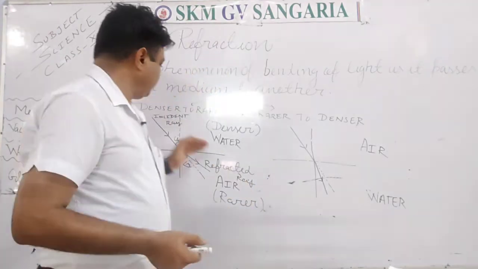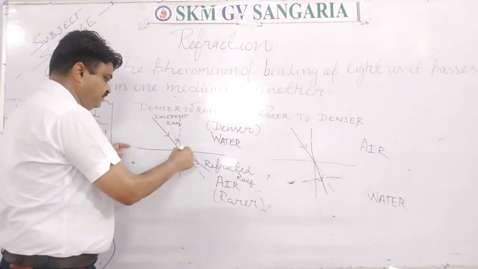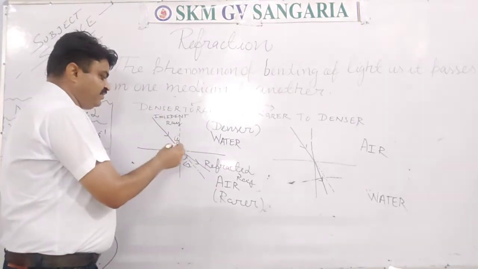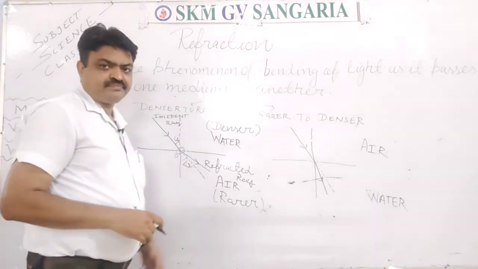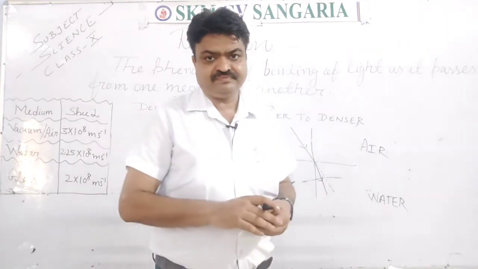Means the first law of refraction is: the incident ray, the refracted ray, and the normal all lie on the same plane.